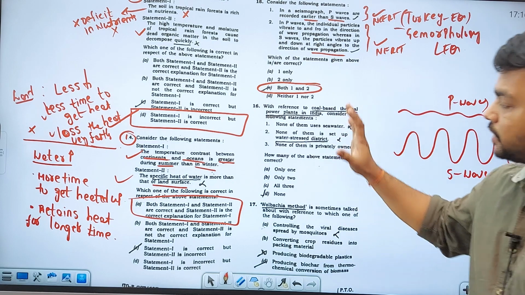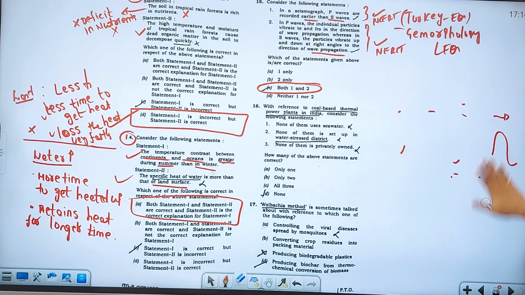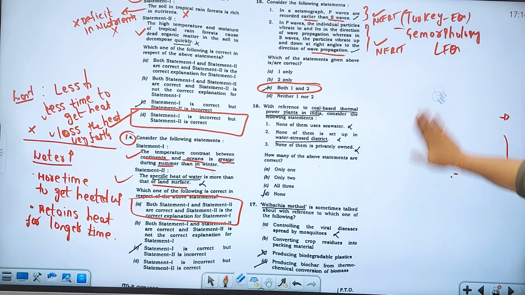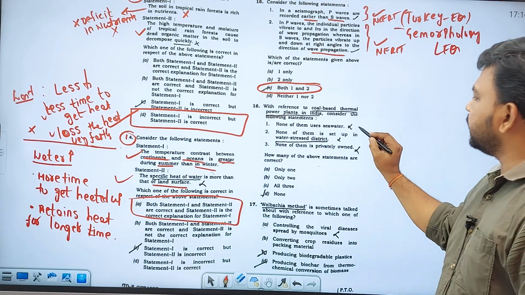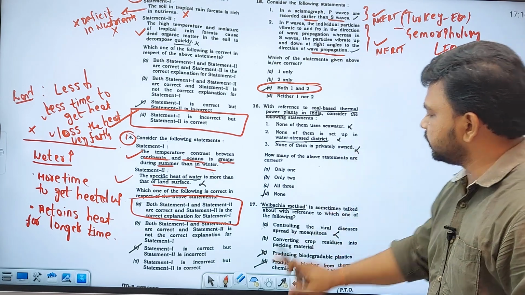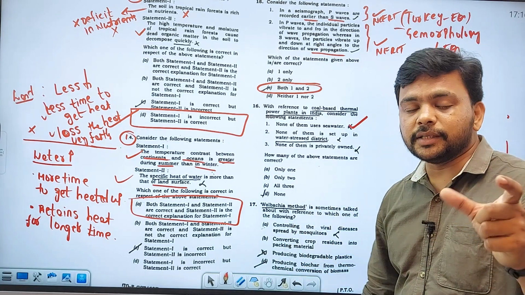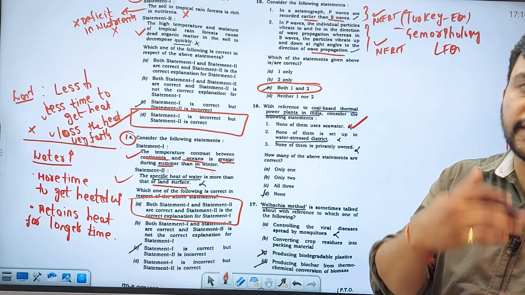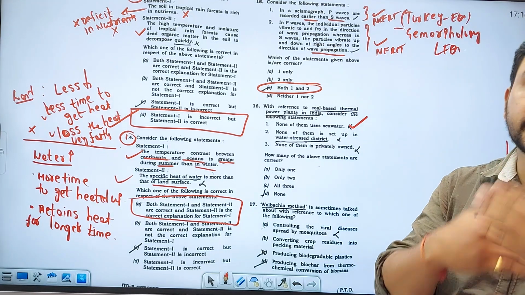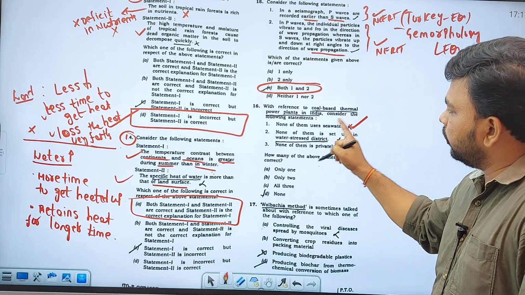Now coming to this particular 16th question. With reference to coal-based thermal power plants in India, consider the following statements. None of them uses seawater. Yes, none of them uses seawater. But recently there are news articles, in The Hindu also, saying that seawater can be used for circulating inside the thermal power plant as a coolant system to reduce the heat.